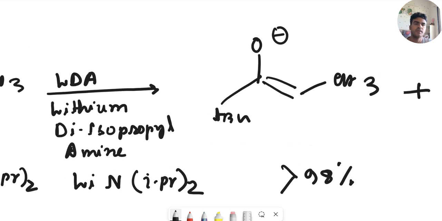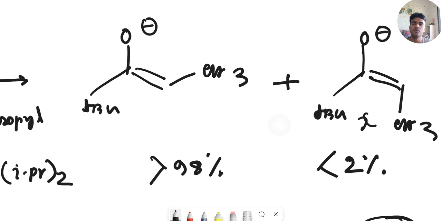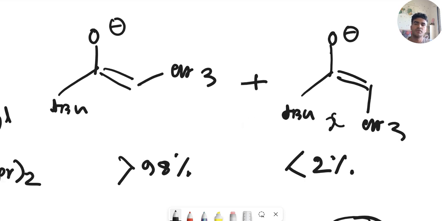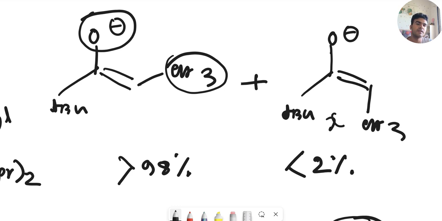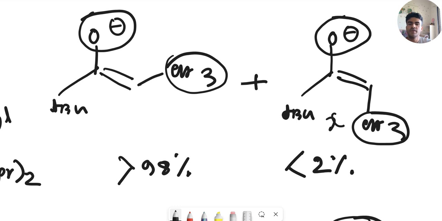In this case, there is a probability of formation of two enolates, in which the CH3 group and the O will be on the same side in one, and in the other the CH3 and the O will be on opposite sides.